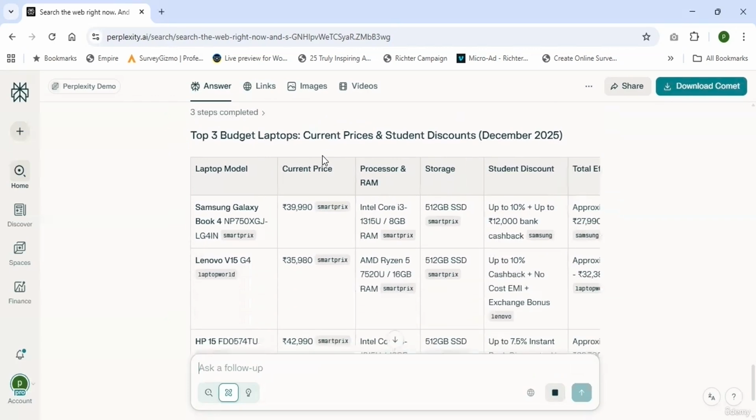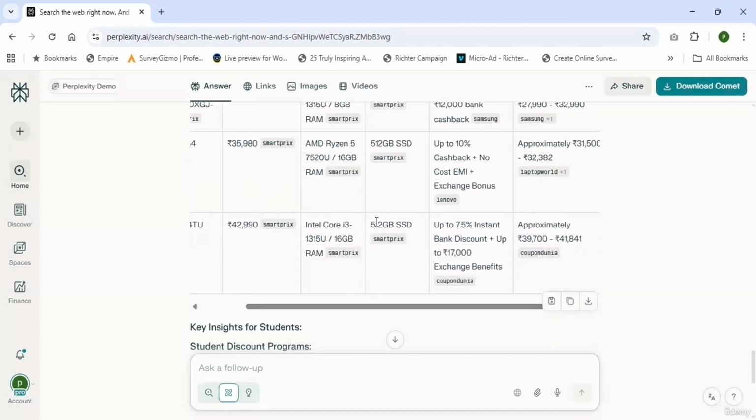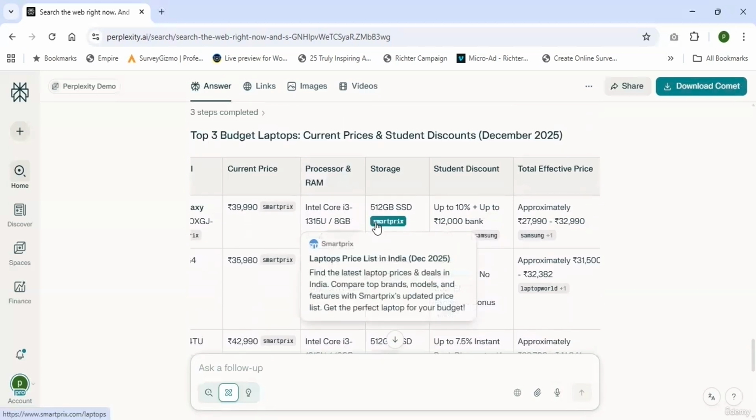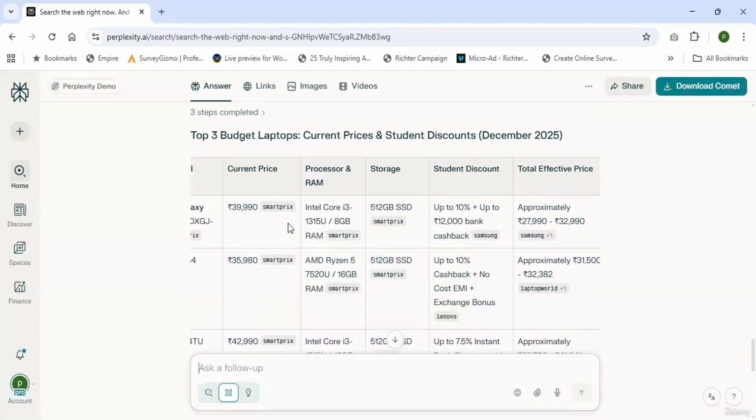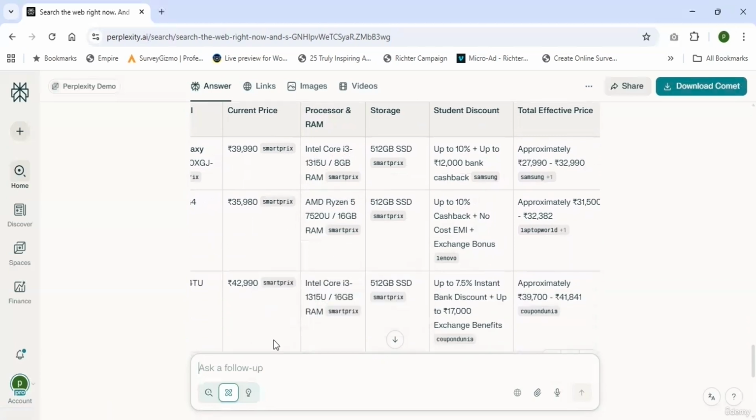So it is generating a table with the prices, features, and models. By using this table, I will take the suggestion before going to buy a laptop. With all this data, and with the knowledge of my personal information, I will choose any one of these.